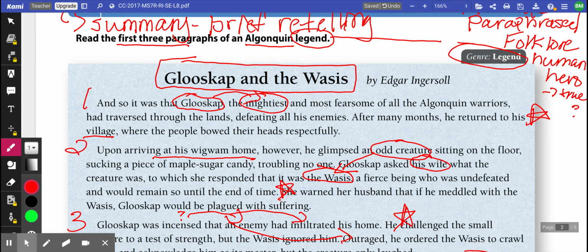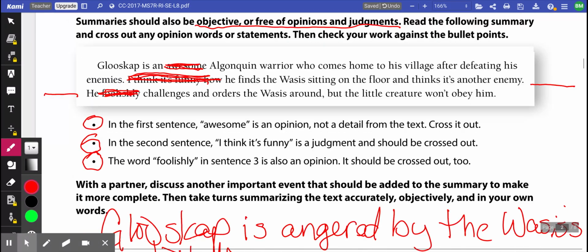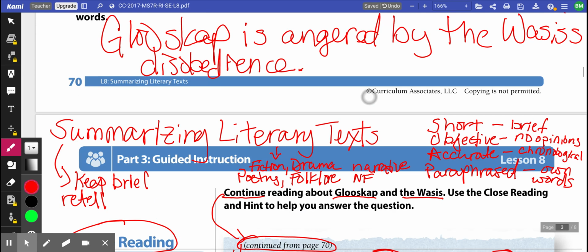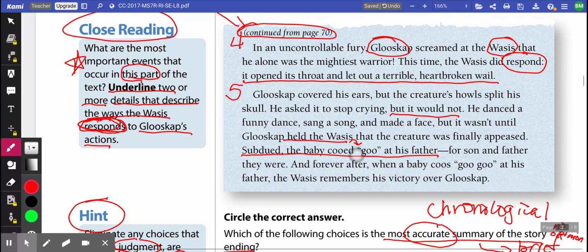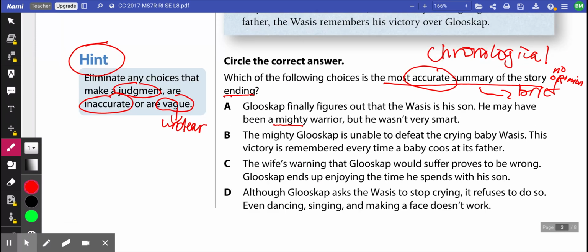Instead of mightier, mightiest, it's giving me that superlative. So if the text is telling me he's mighty, is it a judgment word then? No, it's not. If the text is telling me he's mighty, then I'm not making a judgment. The text already said that.